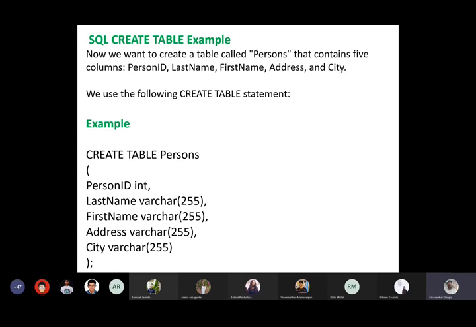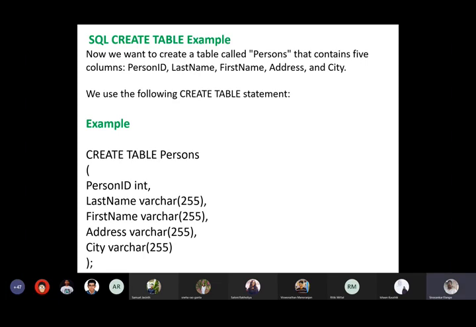So create table persons. Person ID is going to be int data type. Last name is going to be varchar 255. First name is going to be, so varchar is going to be variable character data type, and at most size is going to be 255 characters. Address again is going to be varchar data type, and city is going to be varchar 255 characters, right? So each and every statement is terminated by a semicolon, right? So this is how you create a simple table in a database, right?